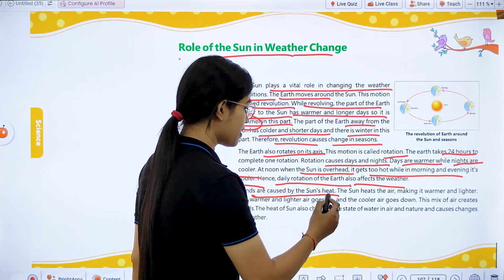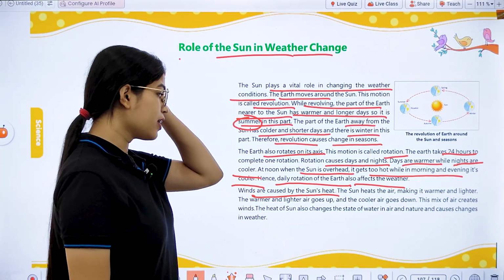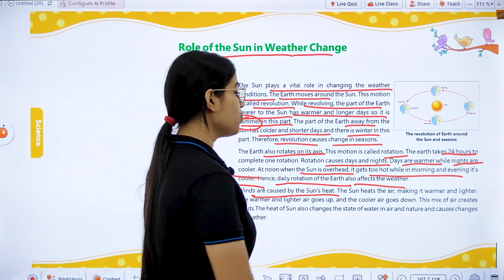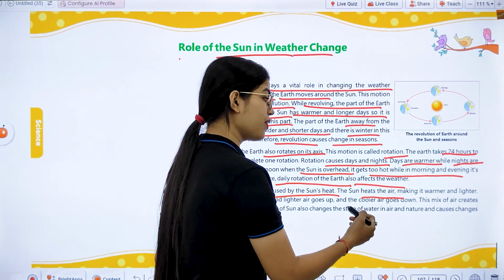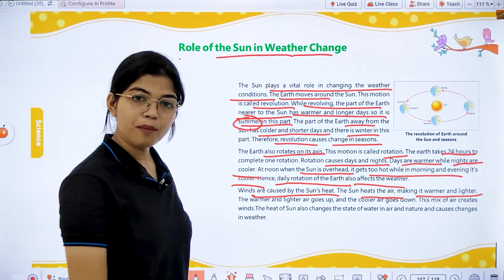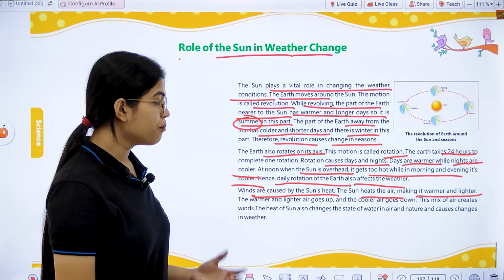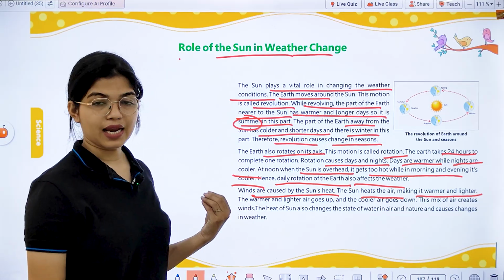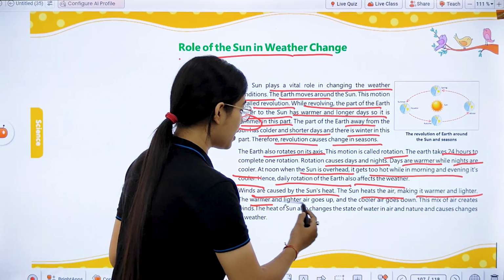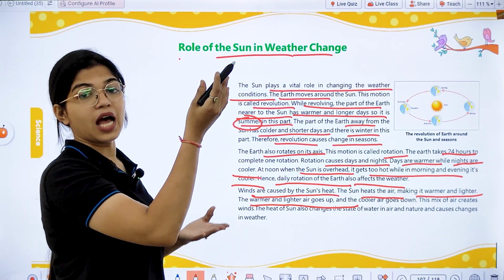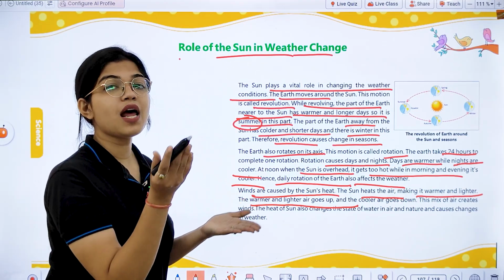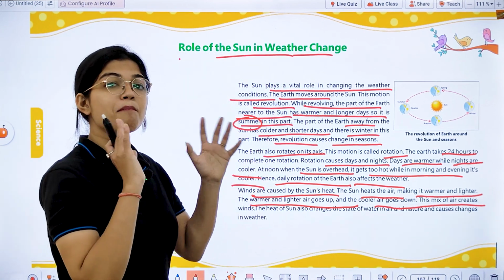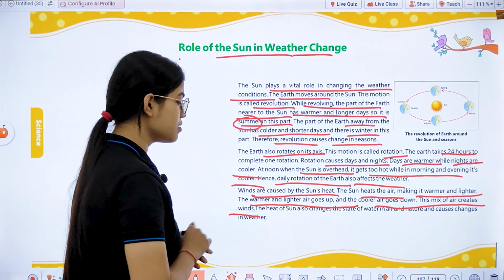Now, winds are caused by the sun heat. This we have discussed, that the winds are also caused by the heat of the sun only. See how the sun heats the air, which makes the air warmer and lighter. Because of the heat of the sun, the air becomes warmer and lighter, and when it becomes warmer and lighter, it goes up. And the cooler air, which is heavier as compared to this warmer air, goes down. And this mixing of air only creates winds.